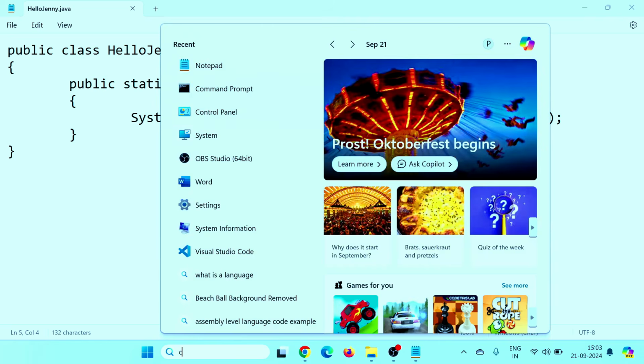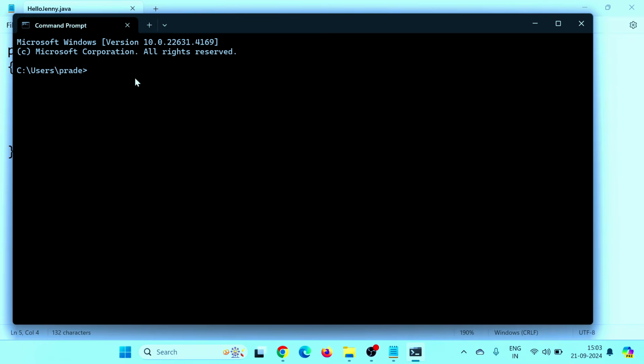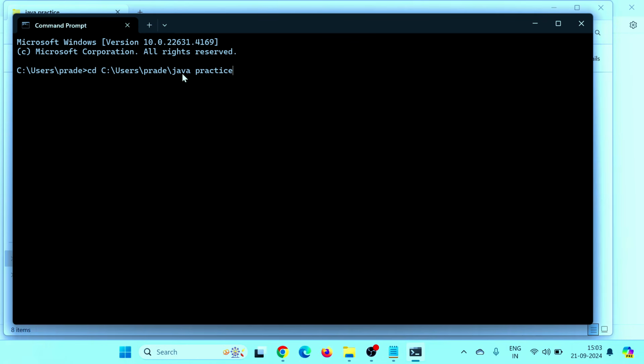So let's open this terminal again and you have to change the directory. Again, change this path. cd is the command to change it. And we are now in Java practice.